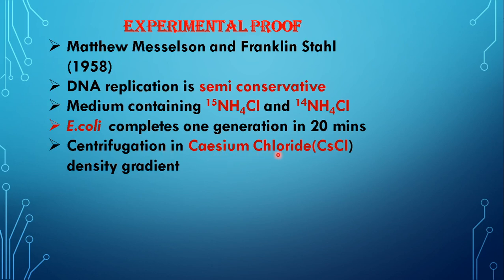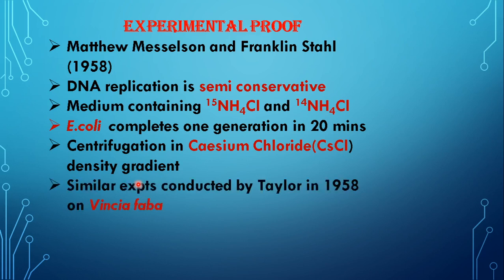So the solution used was cesium chloride during centrifugation, and after centrifugation, according to density, the cells separated, which we will be seeing in the next slides. Similar experiments were also conducted in plants, that is Vicia faba, by Taylor in 1958. The conclusions were similar.